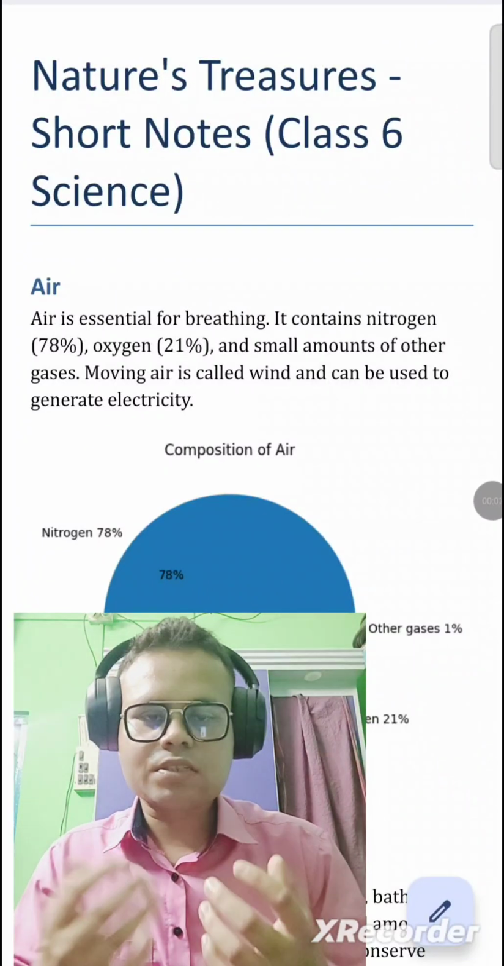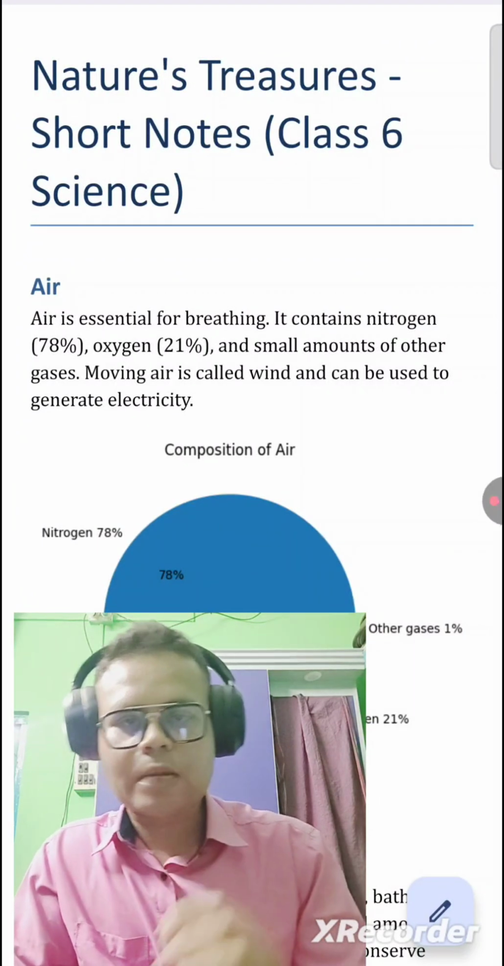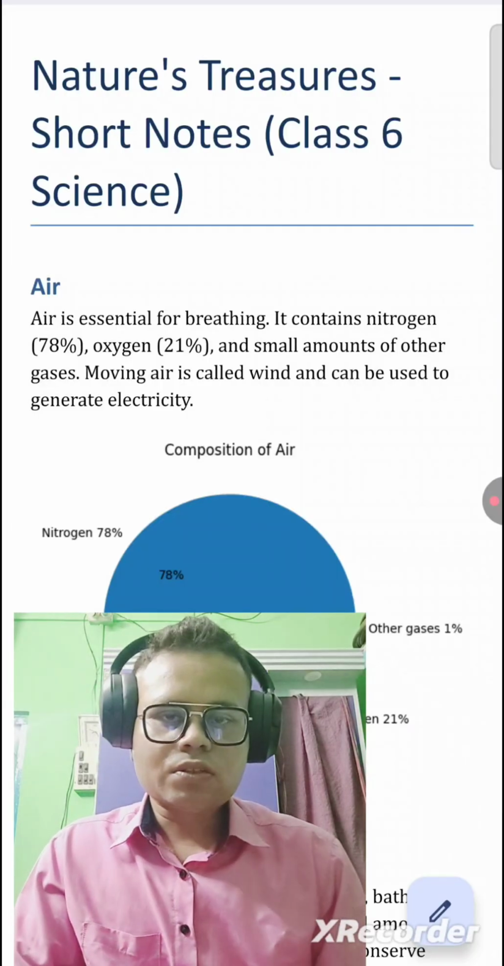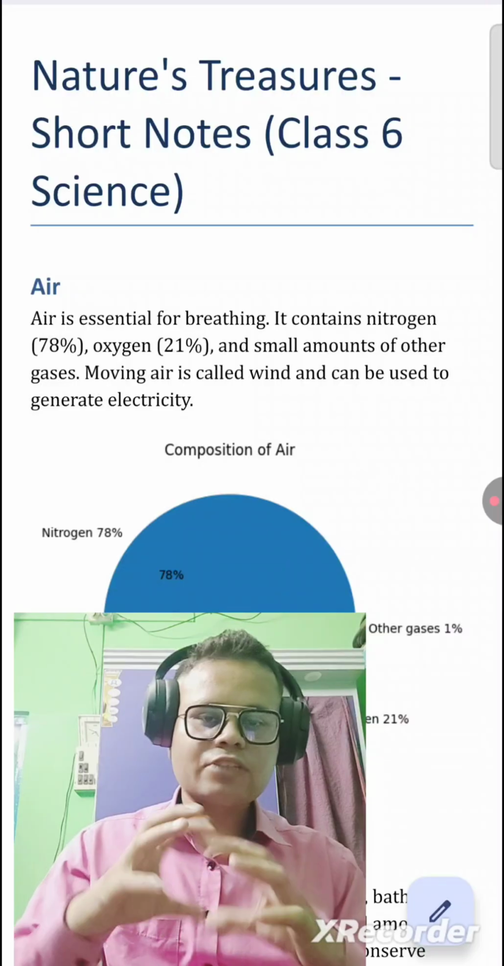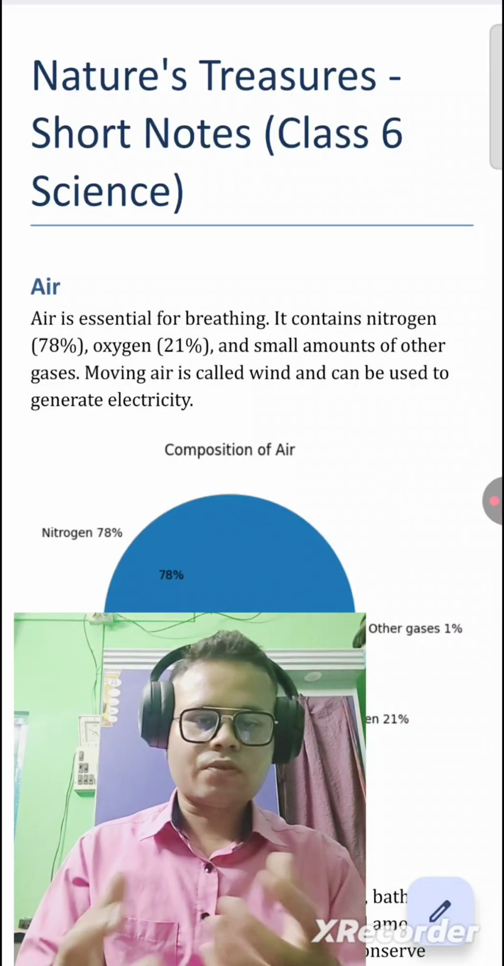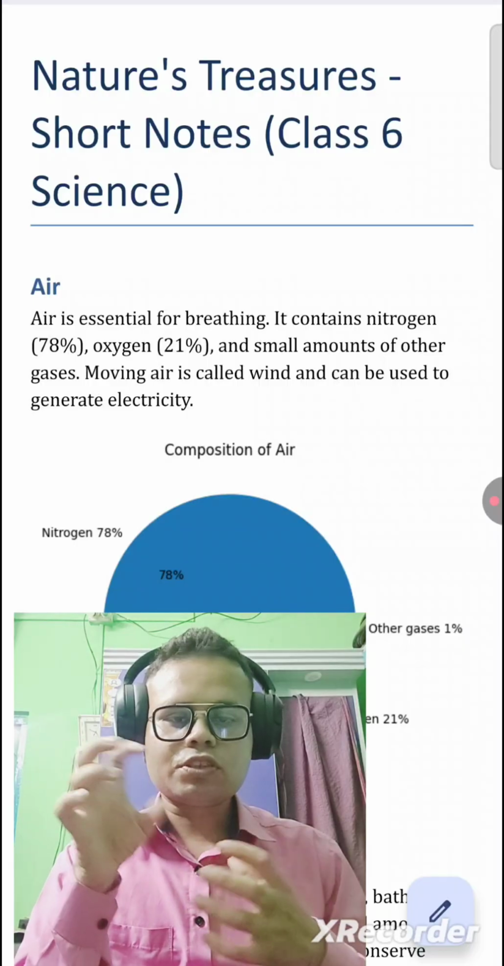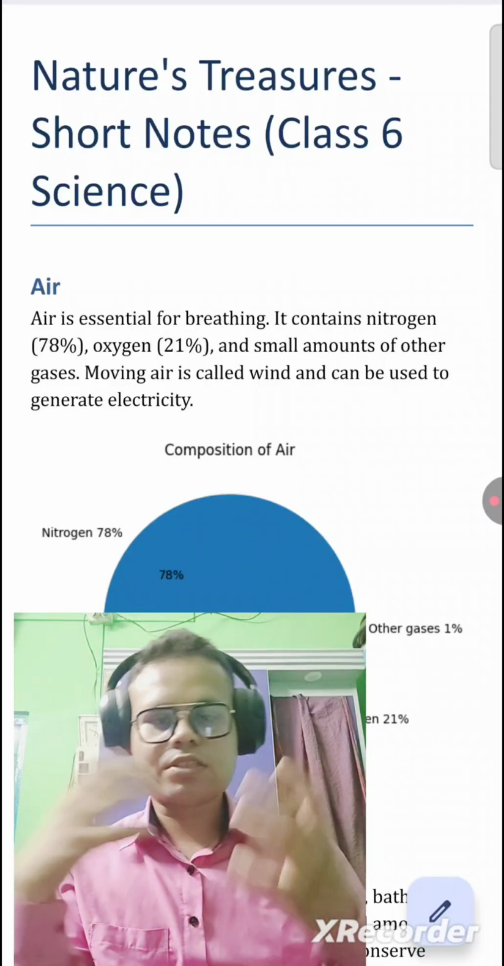So today we are discussing the chapter named Nature's Treasures. What do we mean by nature's treasures? In this chapter there are natural resources including forests, air and water, and their composition. So let's discuss it.